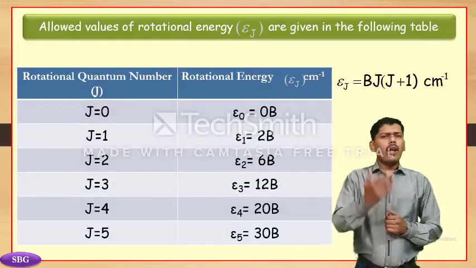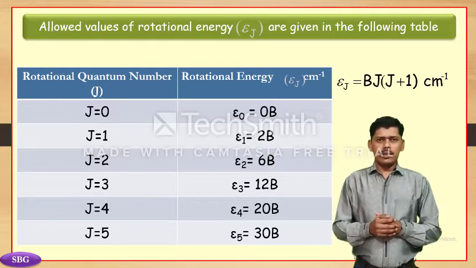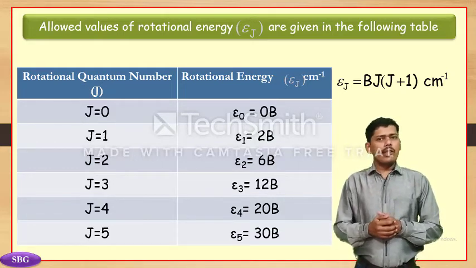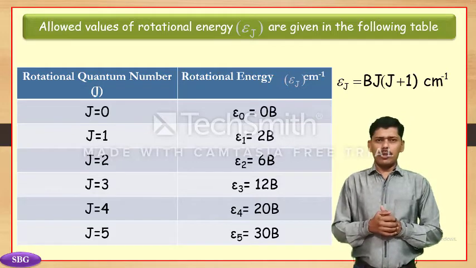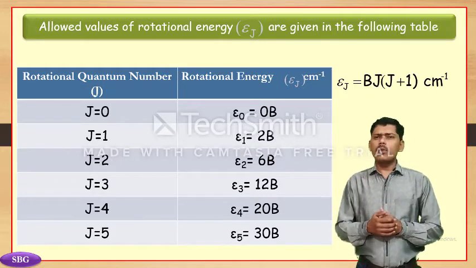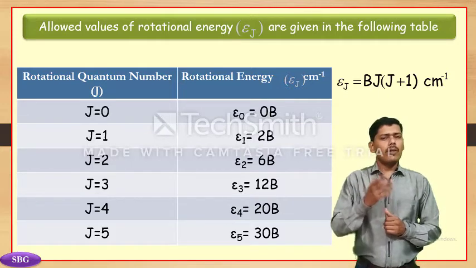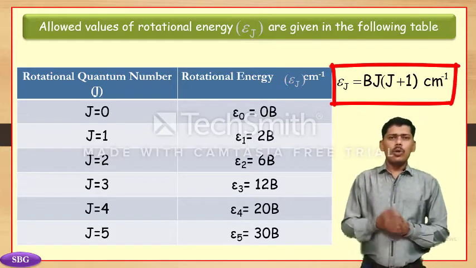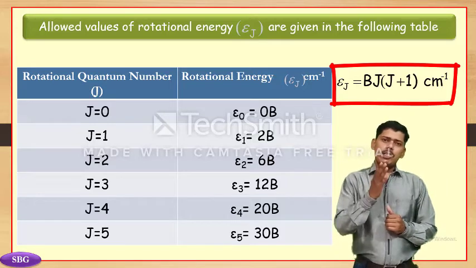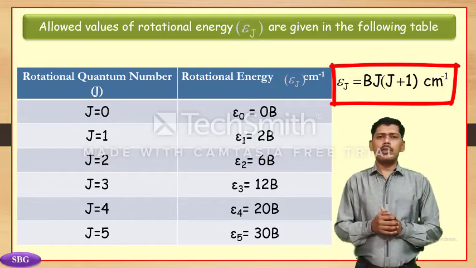Now we calculate the allowed values of rotational energy, that is εJ, given in the following table. We can calculate rotational energy by using the rotational energy equation given here: EJ = BJ(J+1) cm⁻¹.